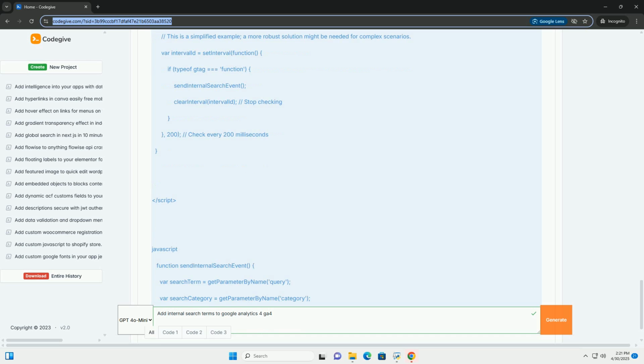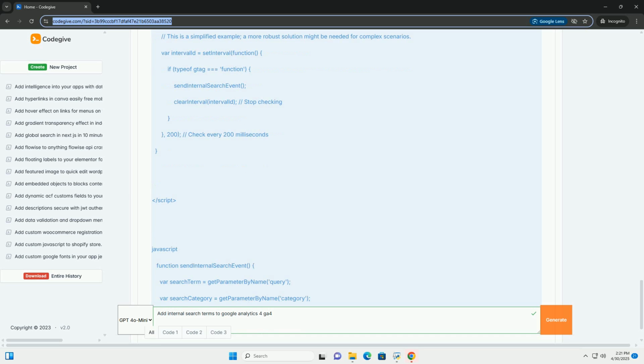Testing and debugging. 5. Configuring GA4 for search term reporting: registering the search_term parameter as a custom dimension. Creating explorations for analysis. Building reports in the GA4 interface. 6.